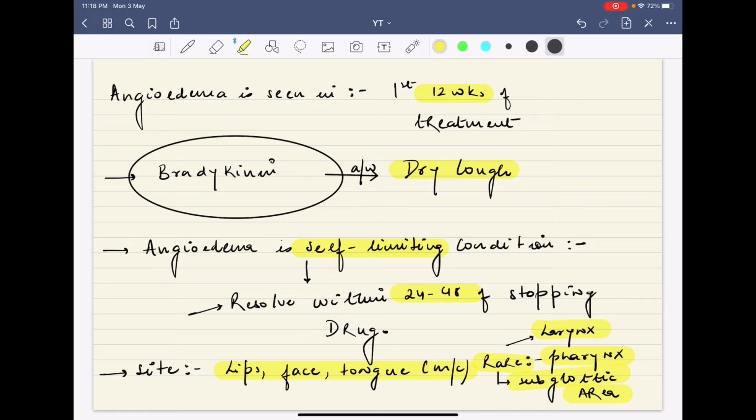Also remember, the same bradykinin is responsible for the dry cough, which is most characteristically seen with these ACE inhibitors. Angioedema is a self-limiting condition that resolves within 24 to 48 hours of stopping the drug. The sites where angioedema is seen are most commonly the lips, face and tongue. Very rarely it is seen on the larynx, pharynx and subglottic area.